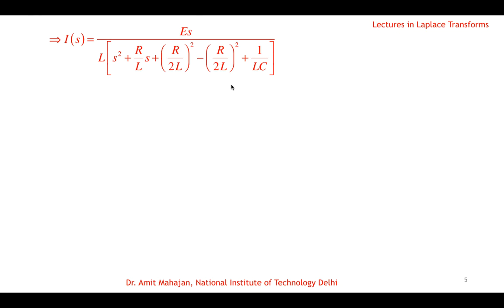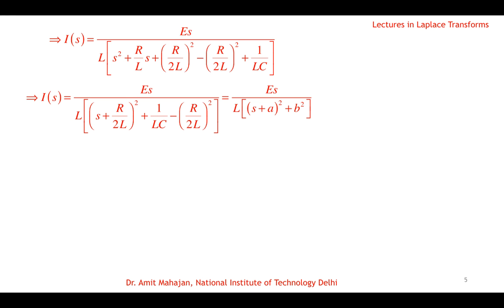It's like s square plus 2as, so with 2 times, multiply and divide by 2, R by 2L will be like a, so we have this a square and then minus a square plus the quantity which is already there. So these first three terms combine into the whole square of s plus R by 2L, whole square. If I call this R by 2L as a, it is s plus a whole square, and this quantity I'm calling b, so it becomes plus b square.